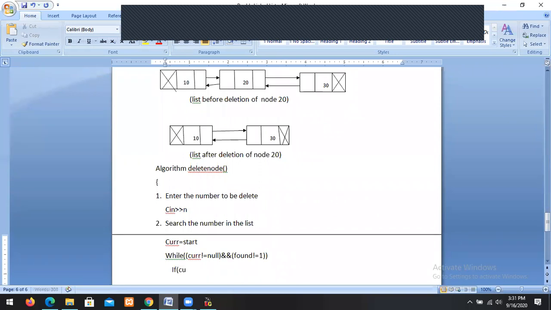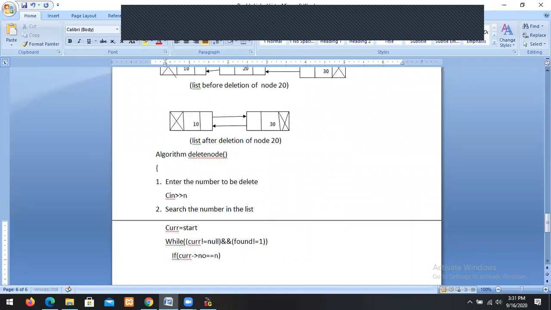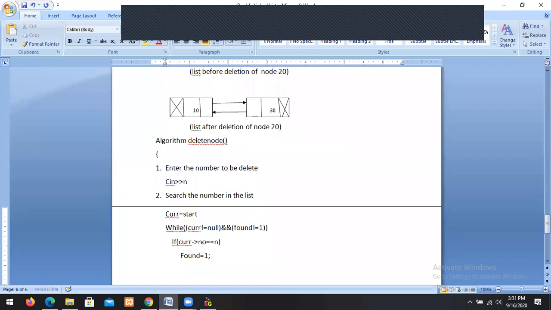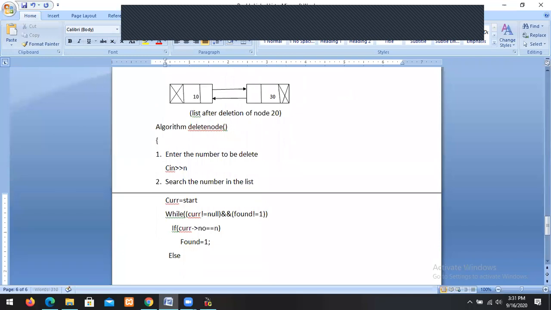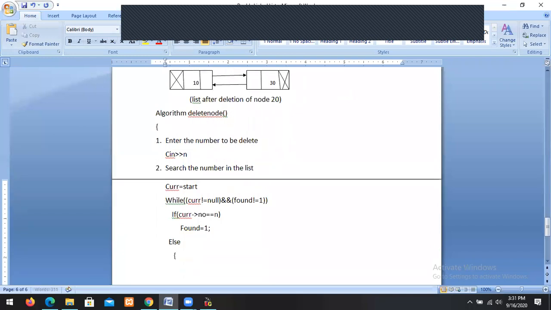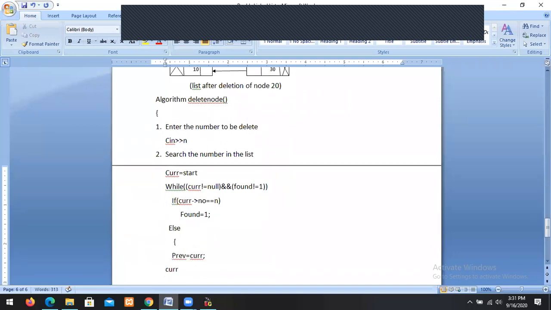If current arrow number is equal to n, found equal to 1, otherwise move to the next node, so we set previous equal to current, current equal to current dot next.